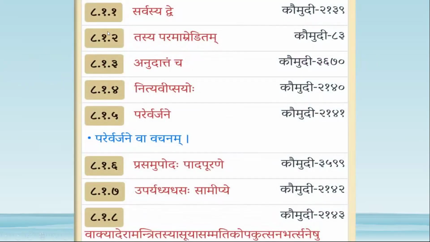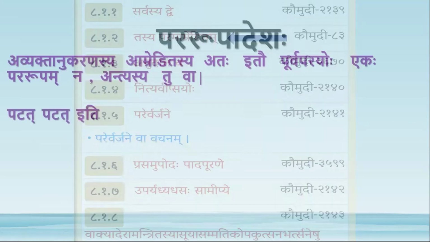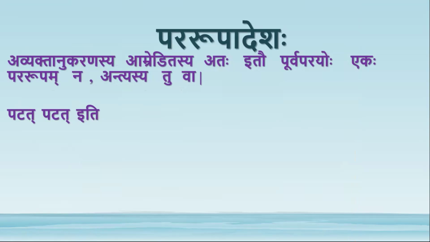In 8.1 we have these sutras: sarvasya dve, tasya paramamreditam, anudattam cha, nitya vipsayoho, like this. In this section there will be dvitvam, doubling up the word, in different conditions. Tasya paramamreditam: when there is doubling, the second one, the later one, will be called amreditam. So suppose patat patat iti. If patat is doubled, then the second patat is called amredita.